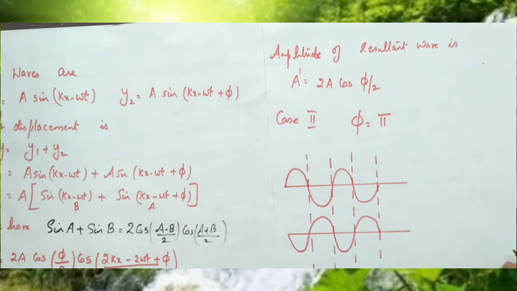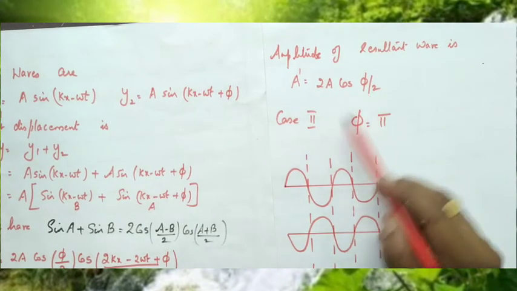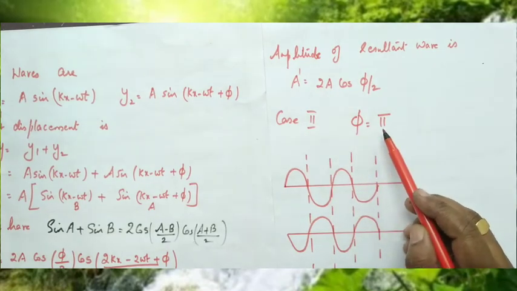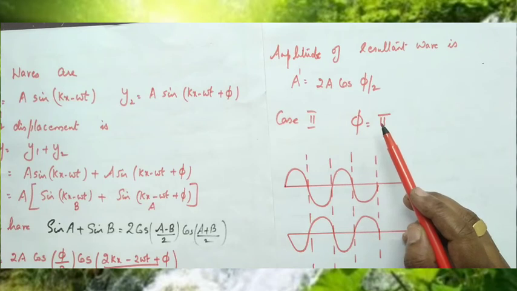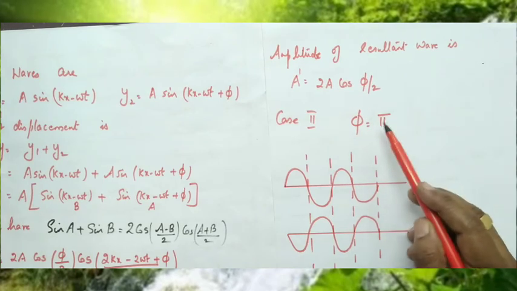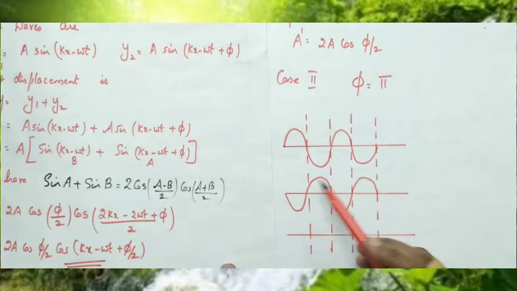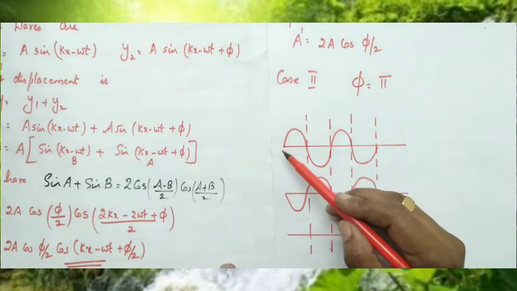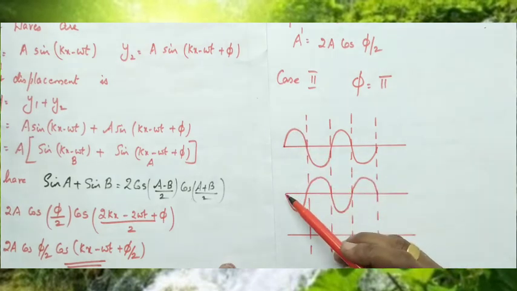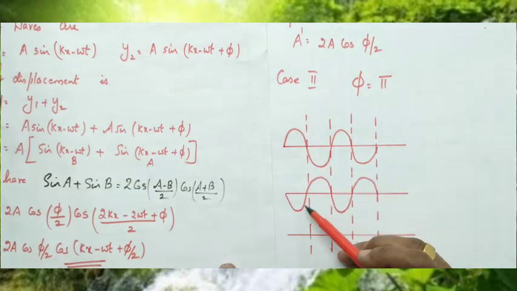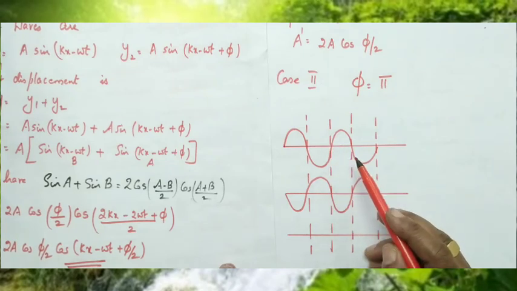Now we can discuss case 2. Again we know the amplitude of the resultant wave is a dash equal to 2a cos phi by 2. Case 2, if the phase difference phi is equal to pi, that means the two waves have a phase difference pi between them, like this. This is the first wave and this is the second wave. The first wave starts from 0, becomes maximum, then decreases, and the second wave starts from 0 and moves in the opposite direction. So the phase difference is pi.